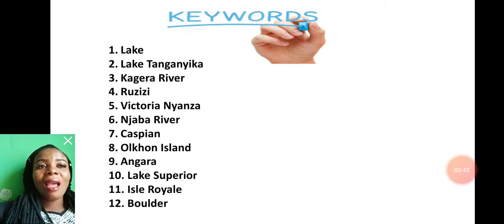All right, grab your writing materials and copy your keywords.